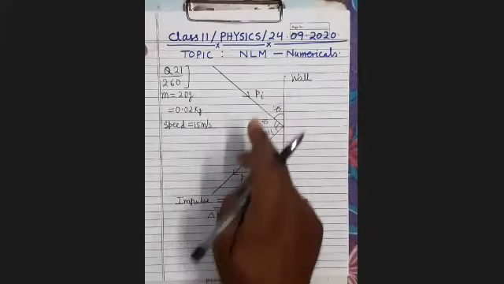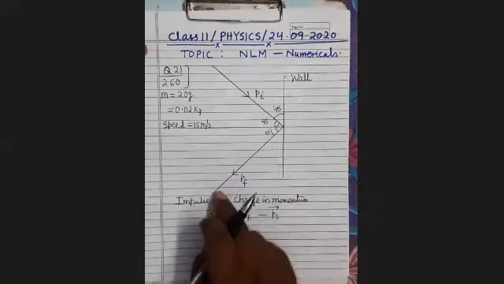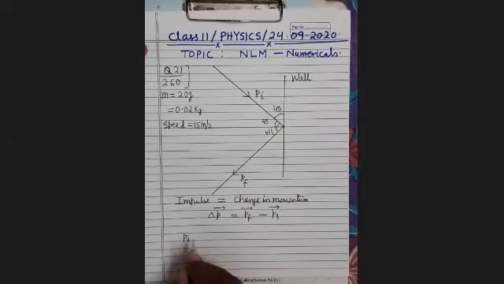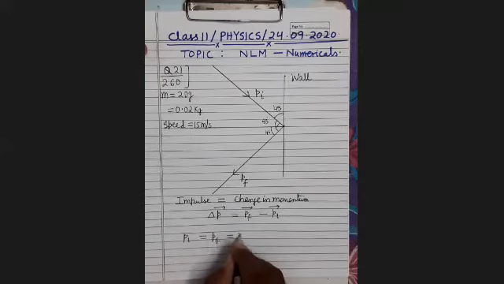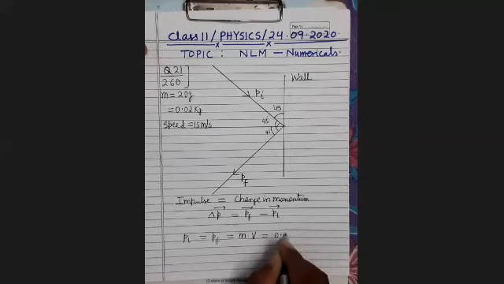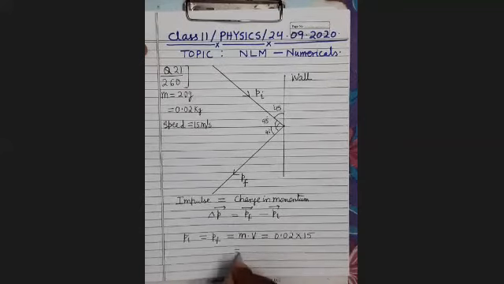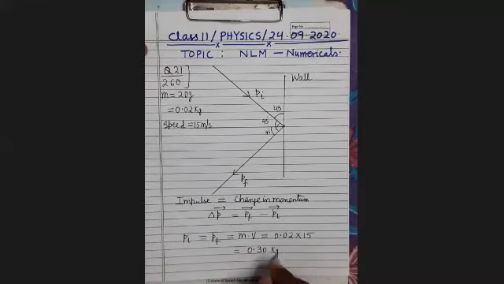First find its magnitude. Pi equals Pf equals m times v, that is 0.02 times 15, equal to 0.30 kg meter per second.